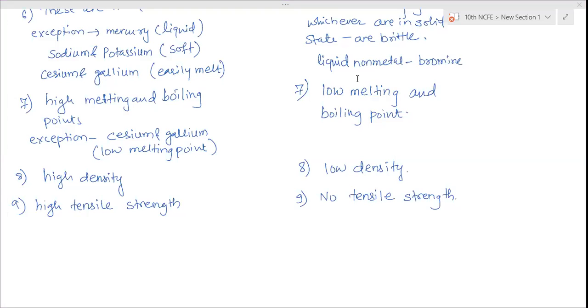It will conduct, but it is very less. And the second one is mercury. Mercury is somewhat better than lead. So you need to remember those. We'll write all the exceptions again. So first write down all this.